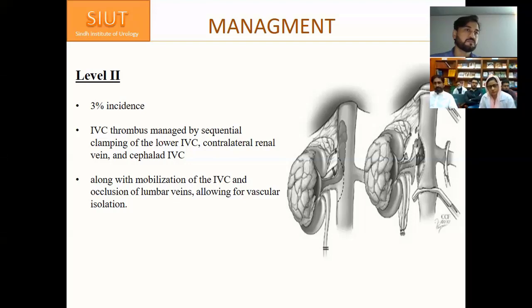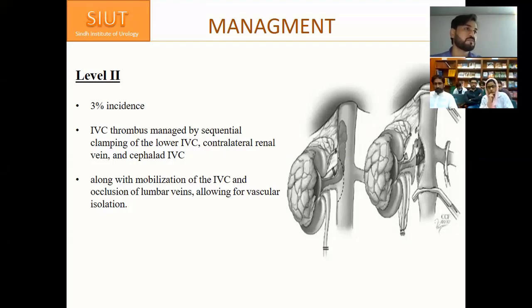But by clamping the contralateral vein, I never do like that, and I haven't seen it done like that by any of my seniors here or anywhere. The reason for clamping or taking it on a sling and blocking it is that the flow of blood going towards the heart from the contralateral kidney can drive the thrombus to the heart and into the pulmonary system with that flow. That is why you block the flow, and with the flow you cannot open up the IVC and take out the thrombus.